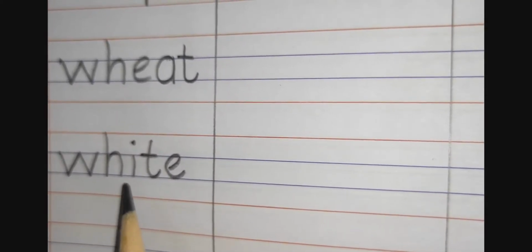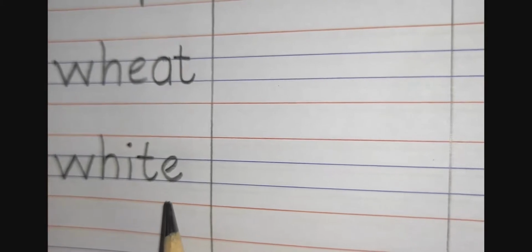W-E-P, whip. W-H-I-P, whip. Next is wheat. W-H-E-A-T, wheat. Next word is white. W-H-I-T-E, white. Now it's time for activity.